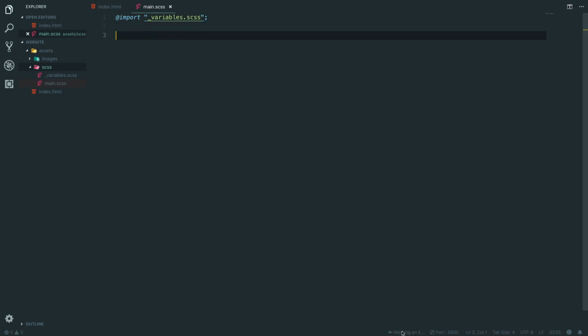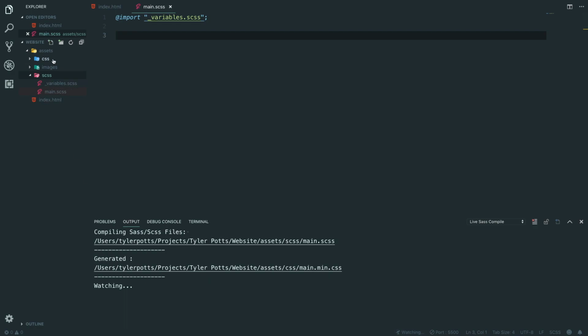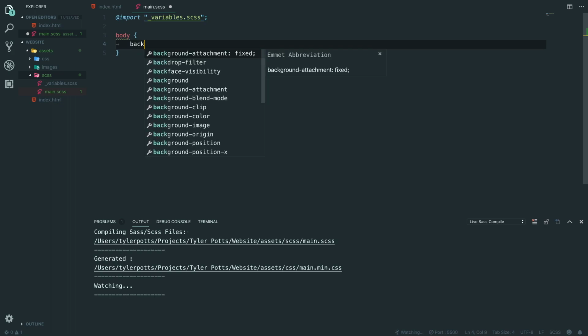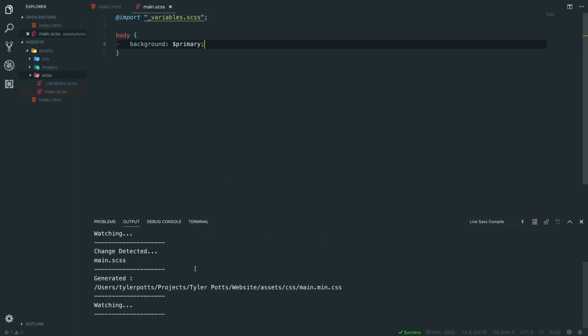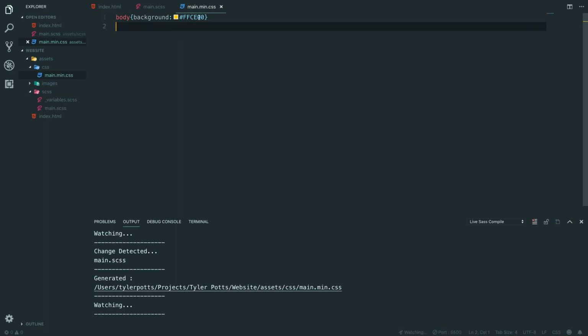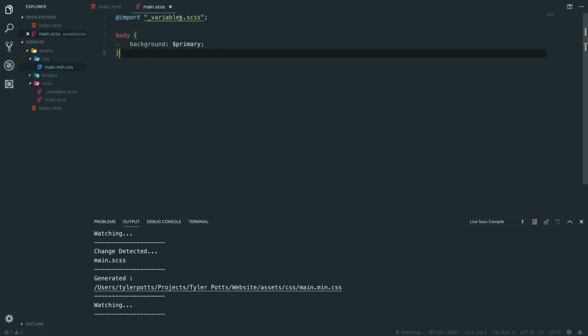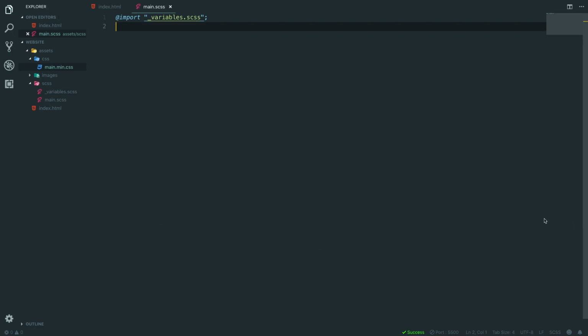If we hit Watch Sass, it generated our file, and if we go into body now and say background, just to test it, and we say $primary, and we refresh, it says it's all worked. If we go to our main, there we go, it worked. So our Sass file is now working. We can remove this for now. And let's close that, we don't need that open.